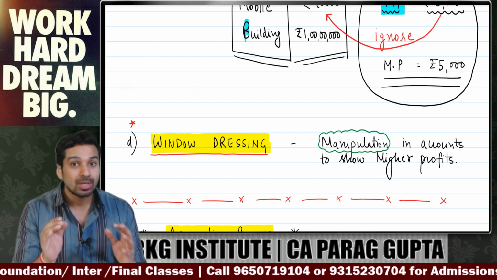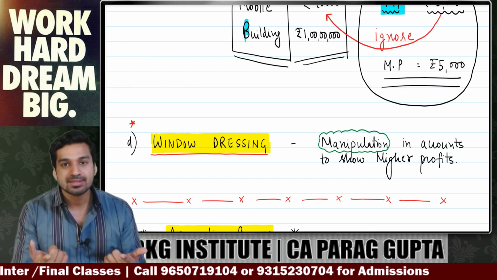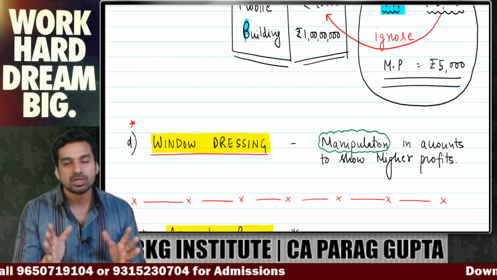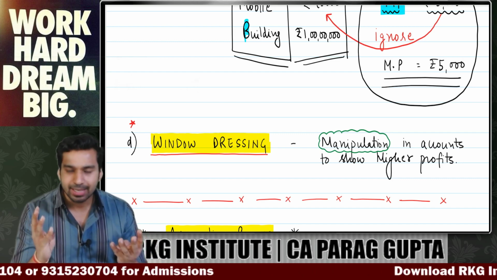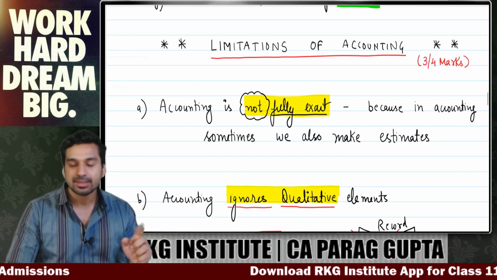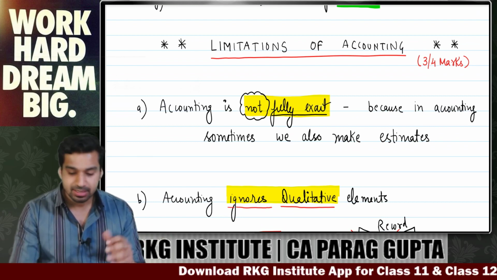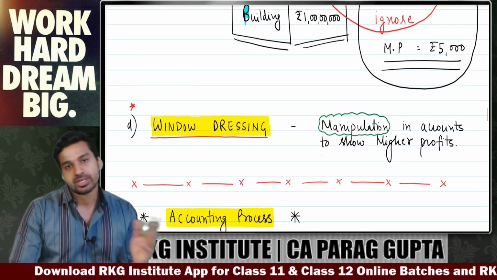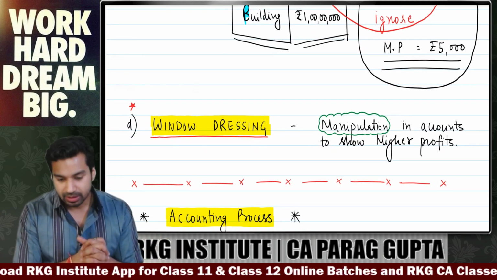If you want to show lesser profits to save your taxes, you can do that. So one of the limitations of accounting is window dressing. So you can write 4 points in limitation, very simple points. It is not fully exact, it ignores qualitative elements, it ignores price level changes and window dressing. So these are the limitations of accounting.